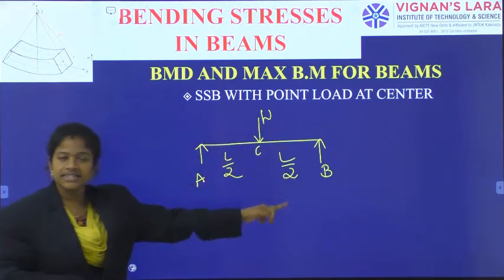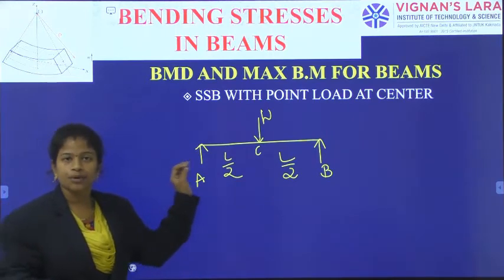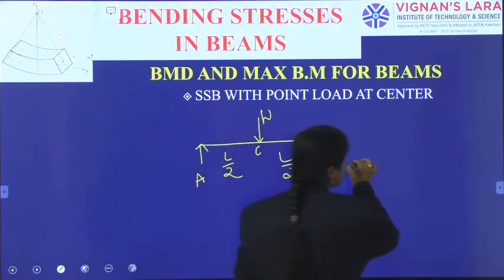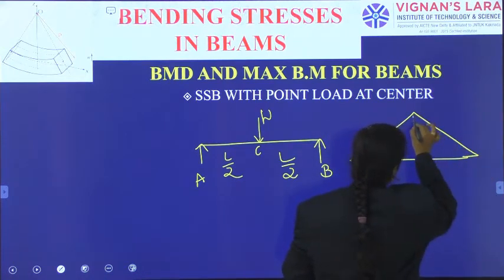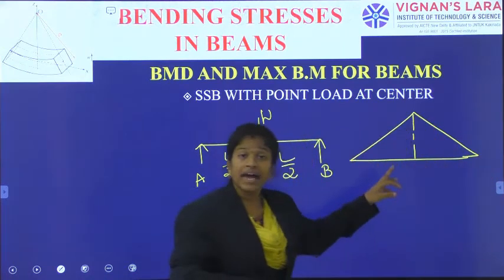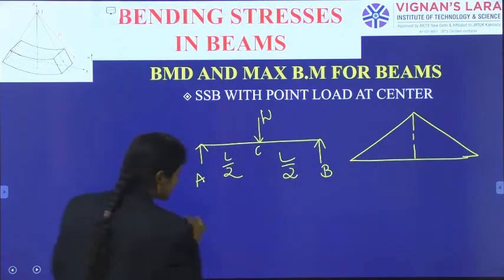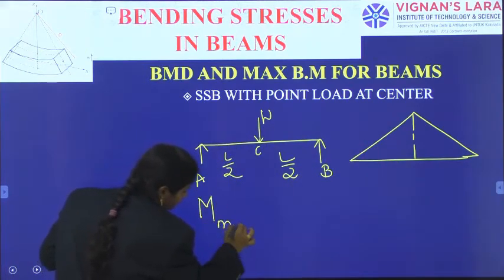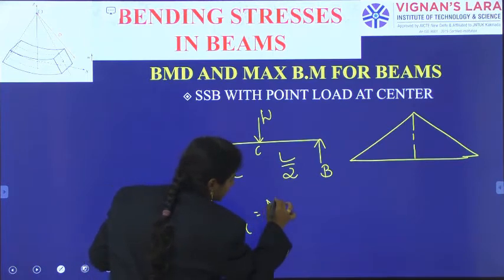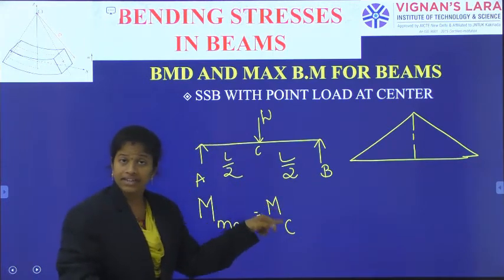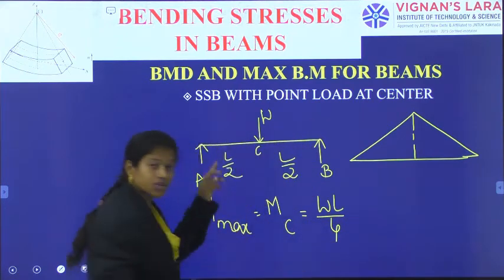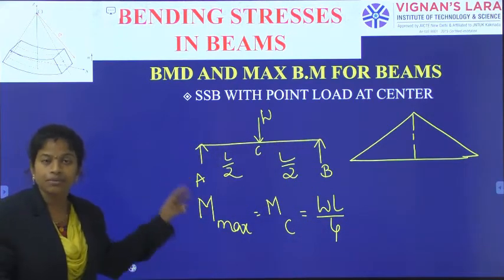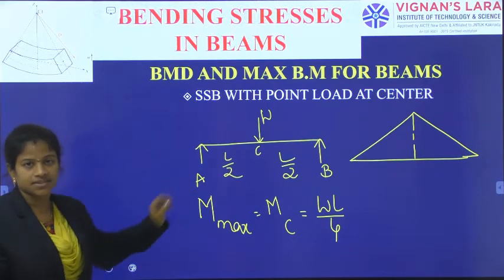Okay, so this is the picture of the simply supported beam with point load at the center, and the corresponding bending moment diagram will be as shown. And what is the maximum bending moment occurring? That is M maximum, which occurs at the loading point, the C point, and is equal to WL by 4. You should remember the formulas, that's why I am revising, because in this chapter also you will use these answers.